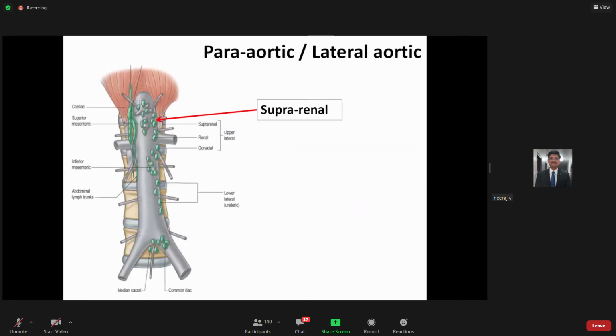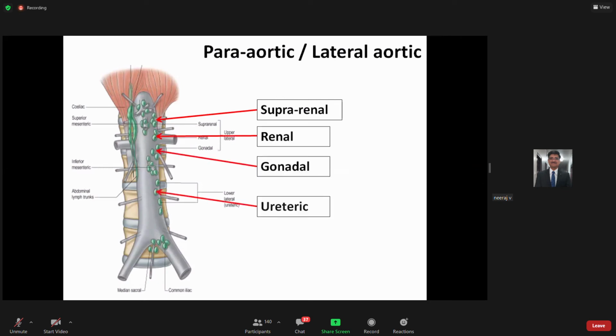Now you have the para-aortic or lateral aortic lymph nodes. These are responsible for the viscera which are present in your abdominal cavity, but not from the GIT. So preaortic is mainly from the GIT. Para-aortic is like renal से आ रहा है, suprarenal से आ रहा है, is parallel to the aorta. तो साइंस ने बहुत ही सिस्टमेटिकली ऊपर वाले ने ये सिस्टम बनाया है ताकि कोई कंफ्यूजन नहीं हो कि कौन सी वायर किस जगह से जानी है.